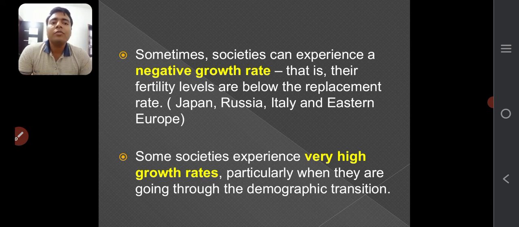Some societies experience very high growth rate, particularly when they are going through the demographic transition. So those societies which have very high growth rate, just like India, why do they have high growth rate? Because control has been established in the death rate, whereas in the birth rate, that much control is not established. But we have young resources, we have youth. That youth is going to replace the older generation. So this particular phase is called the phase of demographic transition. When they are going through the demographic transition, then the growth rate is higher.